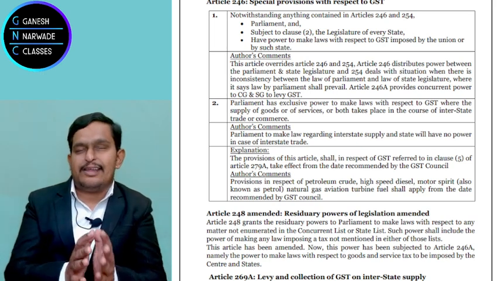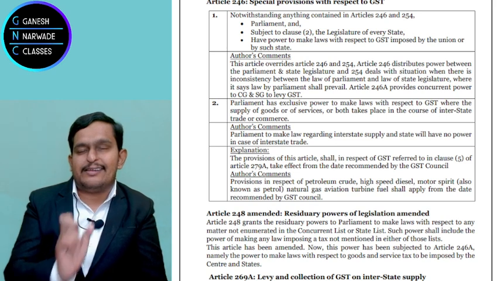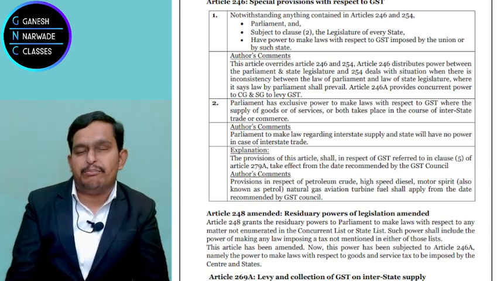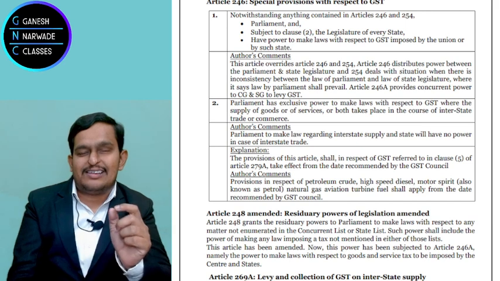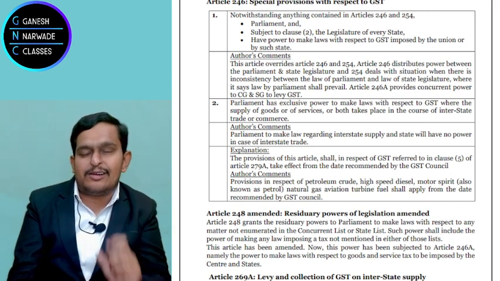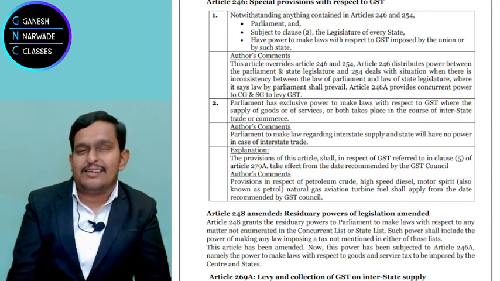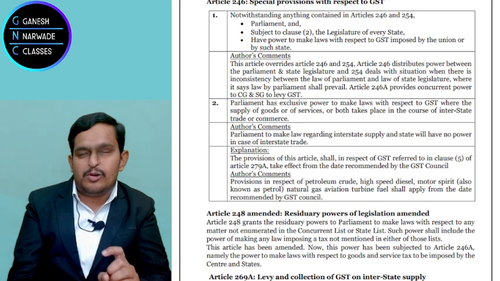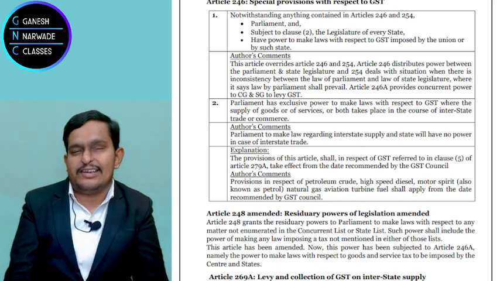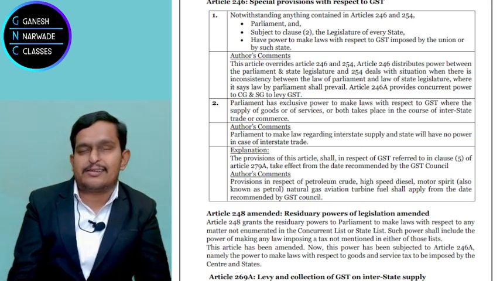But they said that the state legislature can also make the law, but subject to clause 2. That means the state government can make the law, but there are some things which are mentioned in clause 2 on which the state government cannot make the law. Now, let me discuss this clause 2, then I'll again explain clause 1 in detail. Okay, let us come to clause 2.